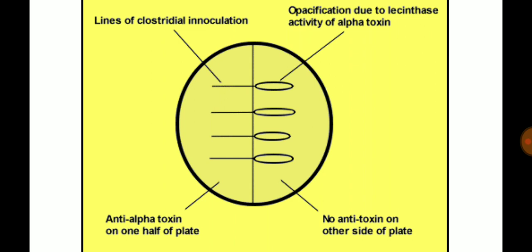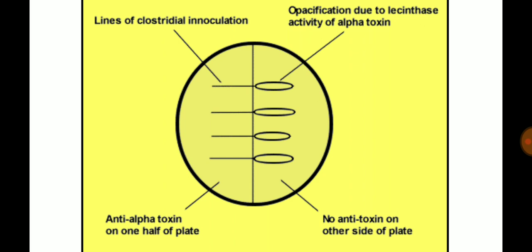But come to the left side, which doesn't have any antibody against alpha toxin. Alpha toxin will work, and as soon as it works, it converts the lecithin into diglyceride, as I told you earlier. As diglyceride is formed, it gives an opaque appearance.